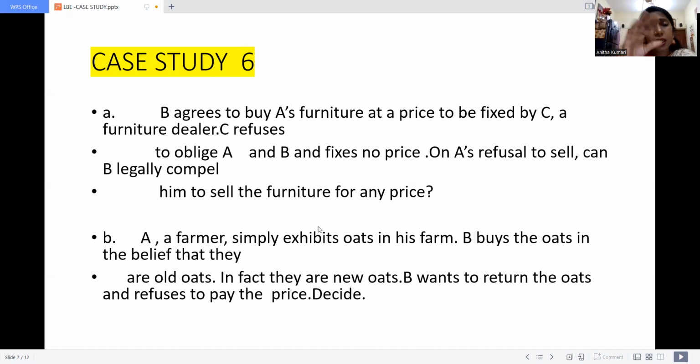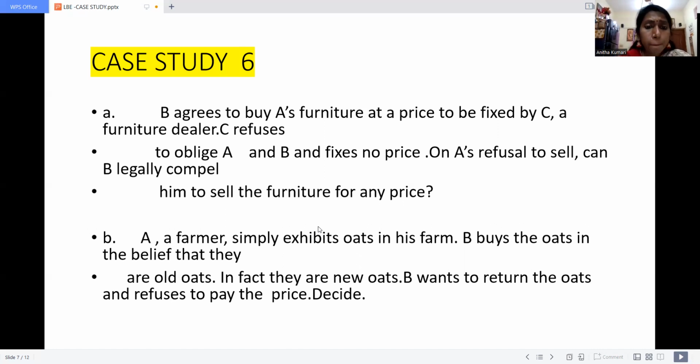Here, A has not given any kind of specification about the oats. He simply exhibited them, just kept the oats for sale. B voluntarily entered the shop, saw the oats and chose them. After reaching home, he comes to know they are new oats. So already we have seen that there is a term called the doctrine of caveat emptor under the Sale of Goods Act 1930. So what is the doctrine of caveat emptor?